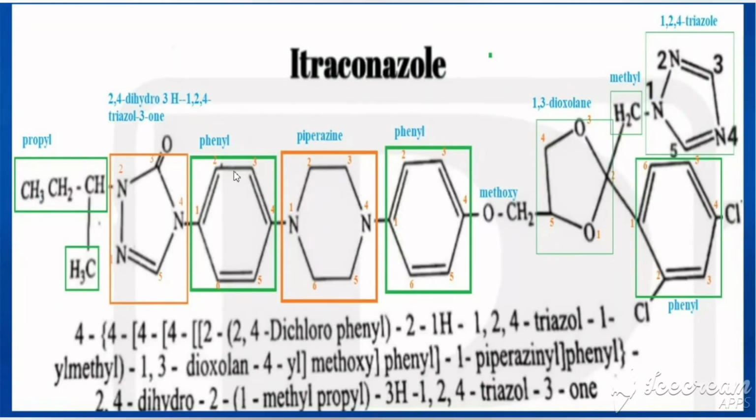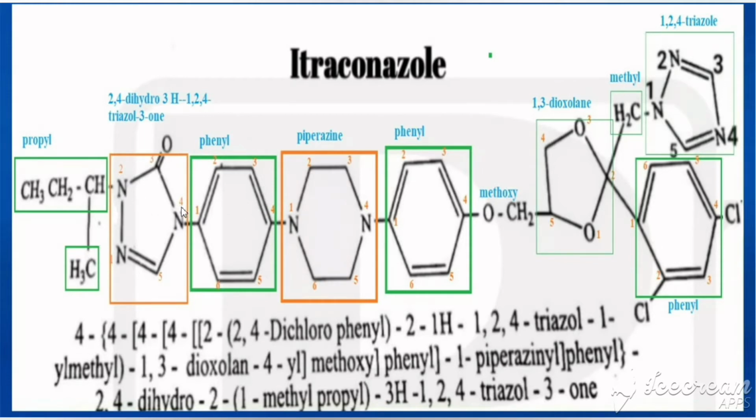So that isopropyl is replaced by these 3 parts. So what are they? Here first nitrogen is connected with, or we can tell it as fourth or first, whatever it is, both are same. Here instead of isopropyl, that is connected with a phenyl, and that phenyl is connected with one more heterocyclic ring, and the second nitrogen of heterocyclic ring is connected with methyl propyl. So instead of isopropyl, here we have 3 groups. What are the 3 groups? One is a phenyl that is connected to one more heterocyclic ring, and that is connected to methyl propyl.